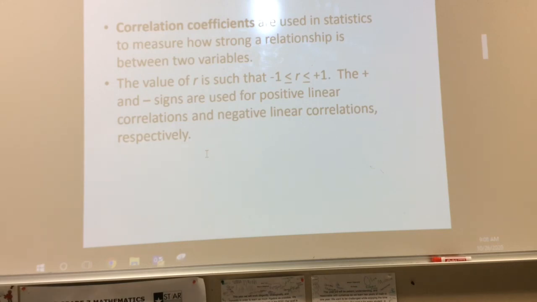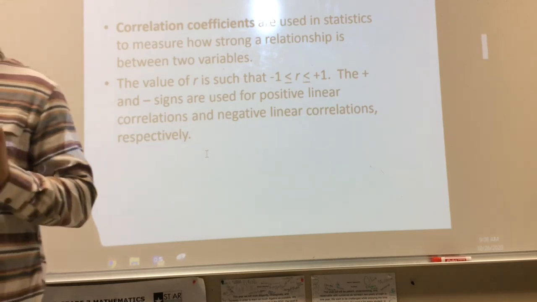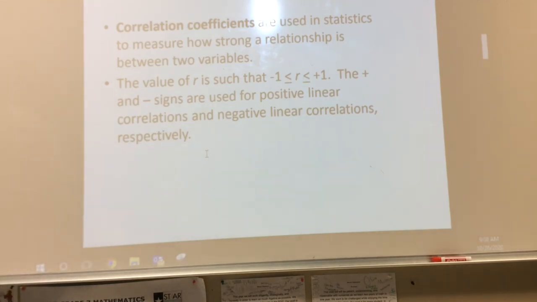I just want you to come up with 2 values for the X and 2 values for the Y. I don't care what they are. So 2 for L1 and 2 for L2. Literally just make up any number you want. Once you've typed in those 4 numbers, you're going to hit stat again.